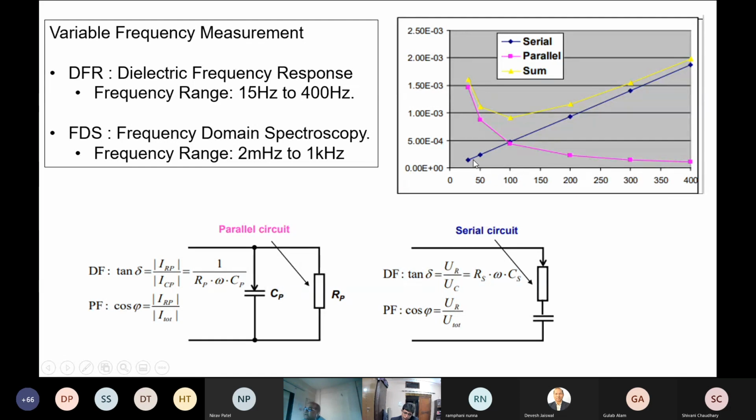On the right corner, I could find a nice curve which describes these DFR characteristics. You can see the blue line is the tan delta of the series circuit, which is directly proportional to the frequency, so it is a linear rise. Whereas in the parallel circuit, the tan delta is inversely proportional. If it were only a parallel circuit, the tan delta would have this shape. So the sum of both is the DFR, as represented by the yellow line there.